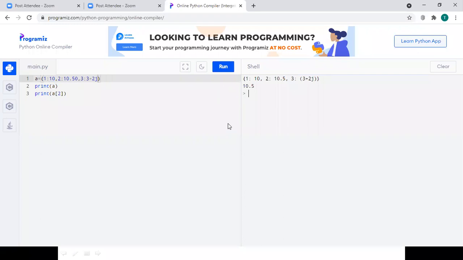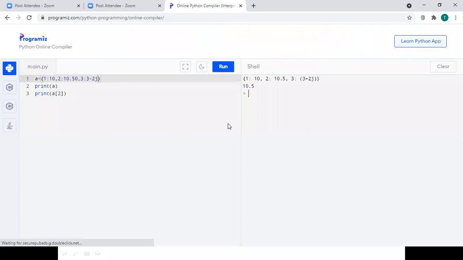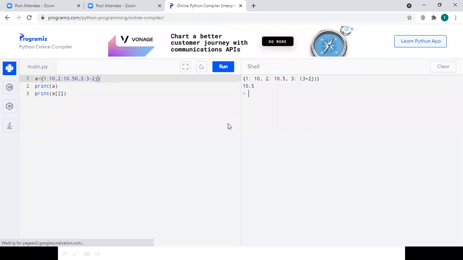So see here, I have taken 3 values, 10 where the key is 1, 10.50 where the key is 2, 3 plus 2j where the key is 3. So I have combined the integer values, floating point values, and complex values inside a dictionary. So in the dictionary, the elements need not be of the same data type. But what we have to do here is, we have to use the curly braces. We have to use the key value pairs, where the key and value should be separated by a colon, and each key value pair should be separated by a comma.